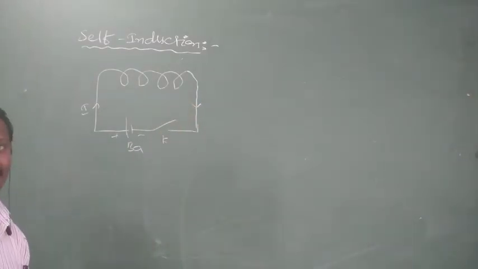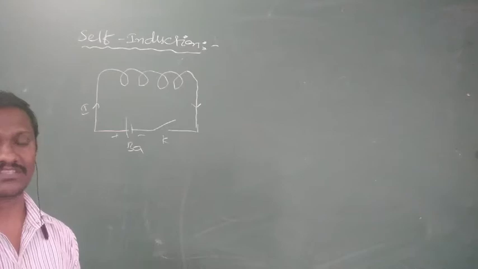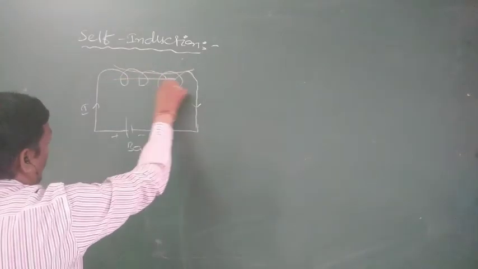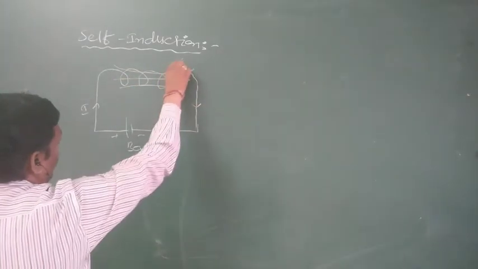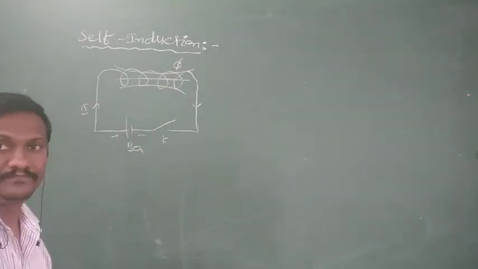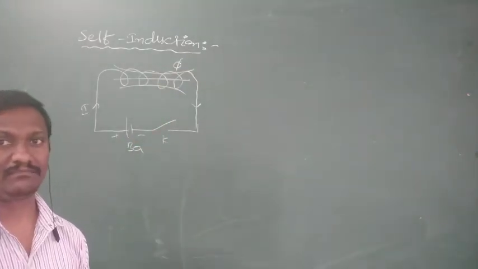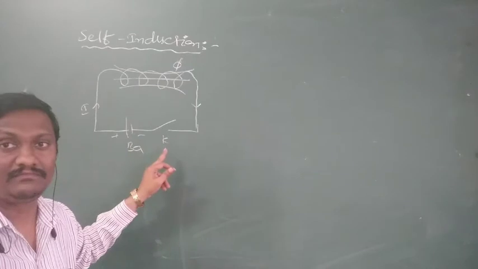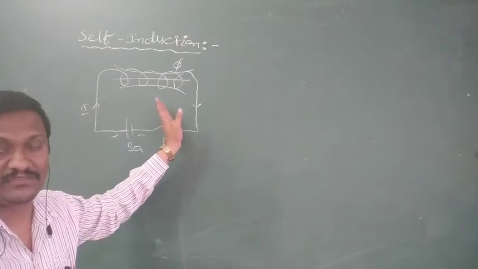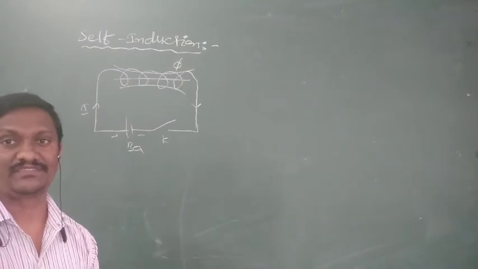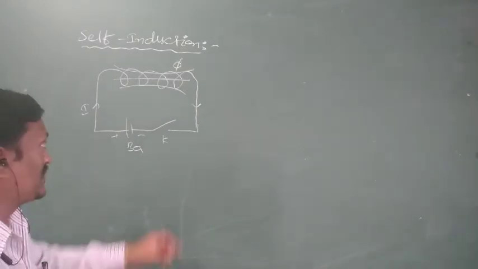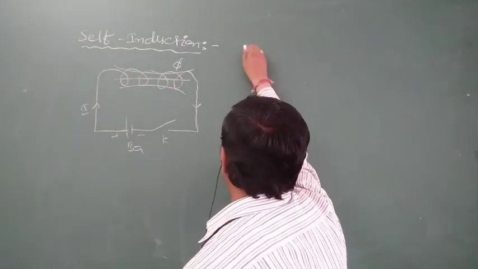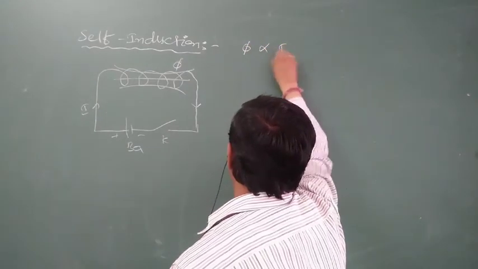We know every current carrying conductor produces a magnetic field. This constant current solenoid also produces a magnetic field. That magnetic field consists of lines of force. The number of lines of force is called magnetic flux. According to this diagram, the flux linked with the coil mainly depends on the current passing through the coil. More current, more field is produced, consisting of more lines of force. Less current, less field, fewer lines of force, less flux. So the flux linked with the coil is directly proportional to the current passing through the solenoid.